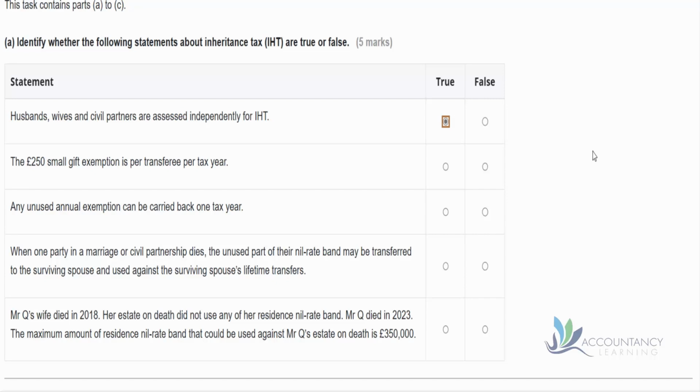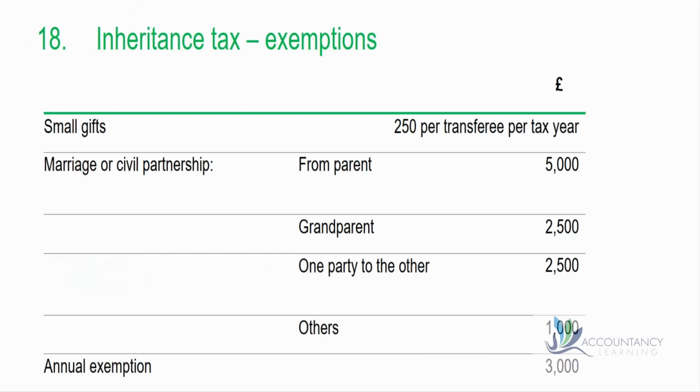The second statement, the £250 small gift exemption is per transferee per tax year. So per transferee, not per transferor. So this allows people to receive a small gift, so a birthday present from someone who may be quite old, without affecting their inheritance tax. So the answer to that is true. And notice in the reference materials, which are available in the exam, in note 18 it tells us there that it's £250 per transferee, per recipient.